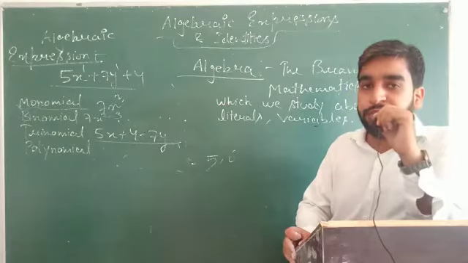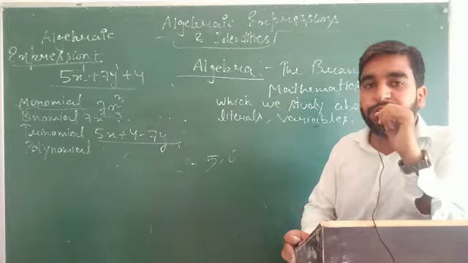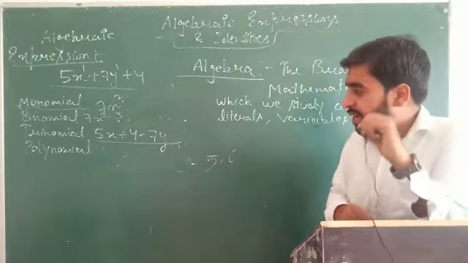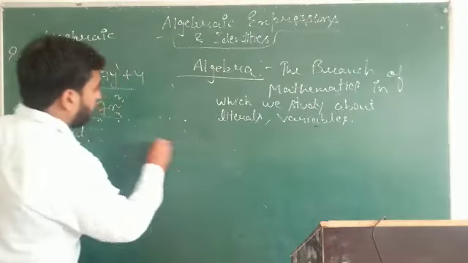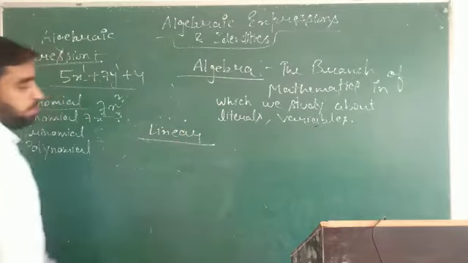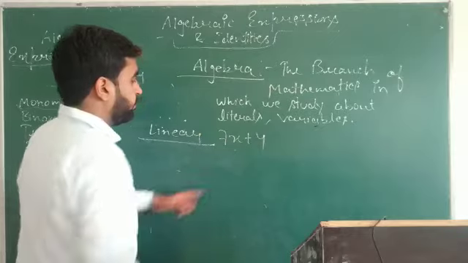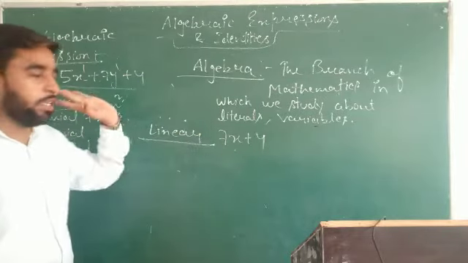So degree, if the degree is 1, what is the meaning of degree? Degree is maximum power of variable. If degree is 1, if the degree of a polynomial is 1, this will be known as linear. For example, we have written 7x plus 4. What is the degree of this polynomial? That is 1. So this is linear.